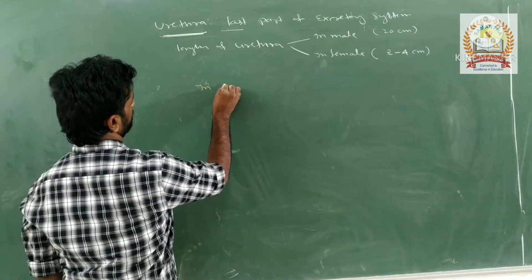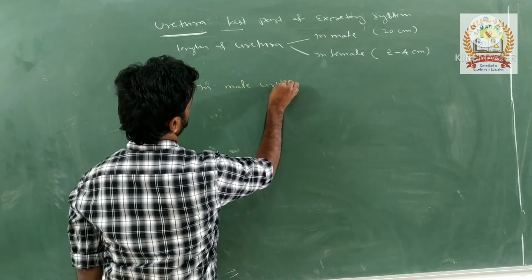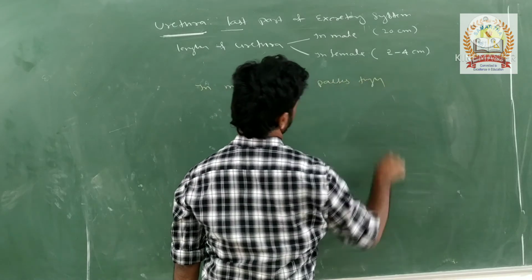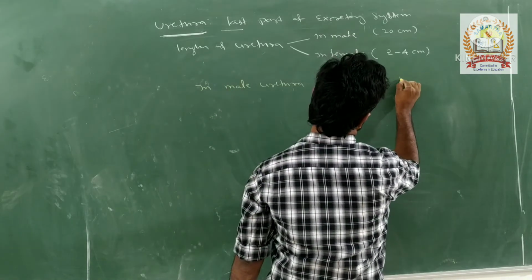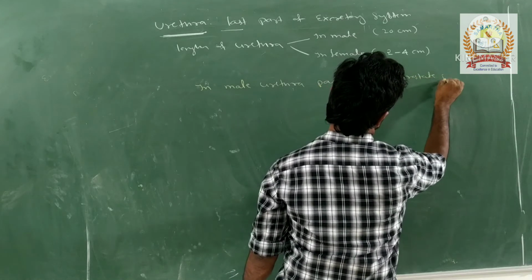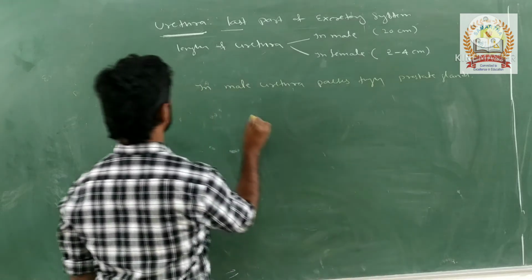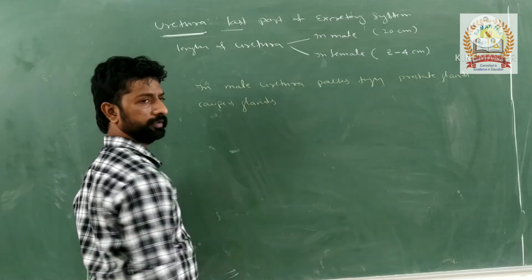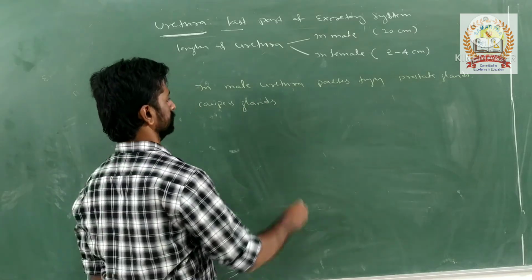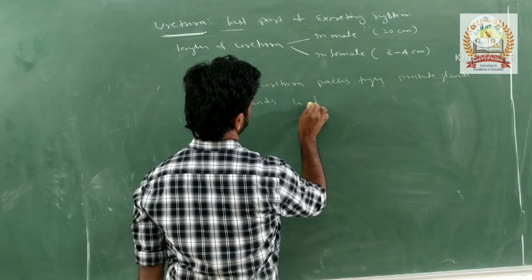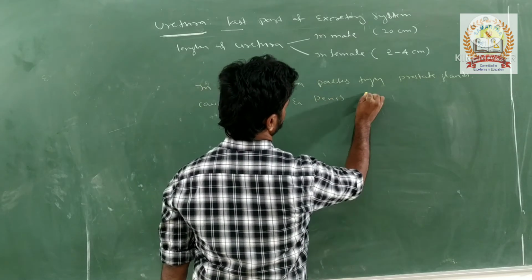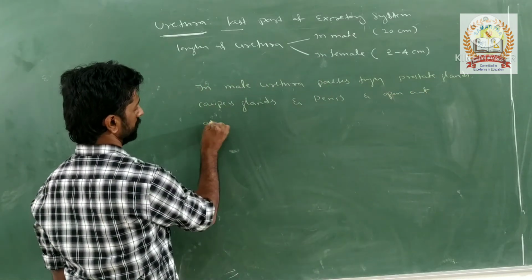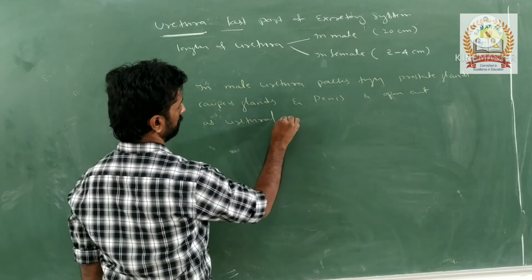In male, the urethra passes through which glands? The prostate gland, and then the bulbourethral glands, and the penis, and opens out as the urethral meatus.